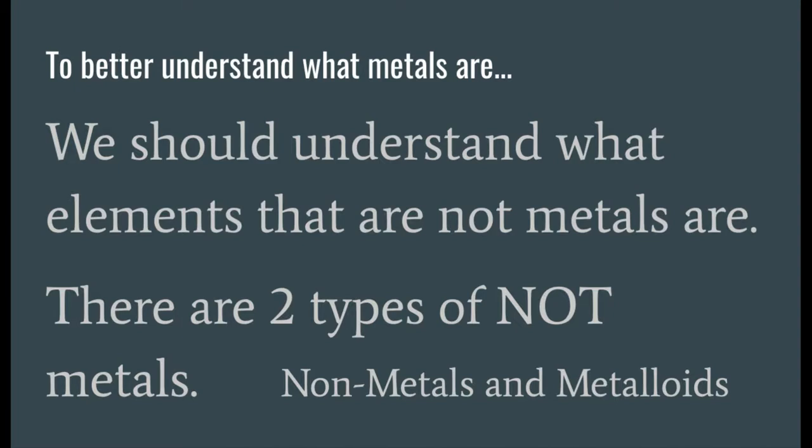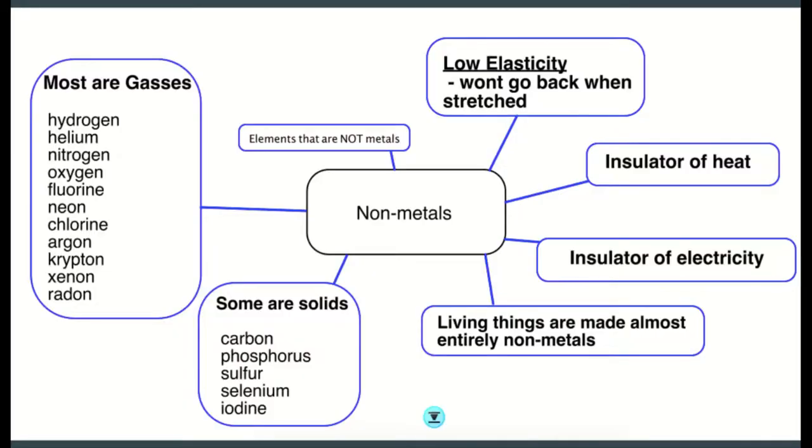Now, to also understand what a metal is, we want to understand what a nonmetal and a metalloid are, all right? So nonmetals, things that are not metals. We can see there, elements that are not metals. They have low elasticity, meaning they're not elastic. They don't stretch and then go back to the original shape. If I take a piece of metal, like let's say iron, and I stretch it because I'm really strong, and when I let go of it, it stays in that same shape. It doesn't go back like a rubber band would.